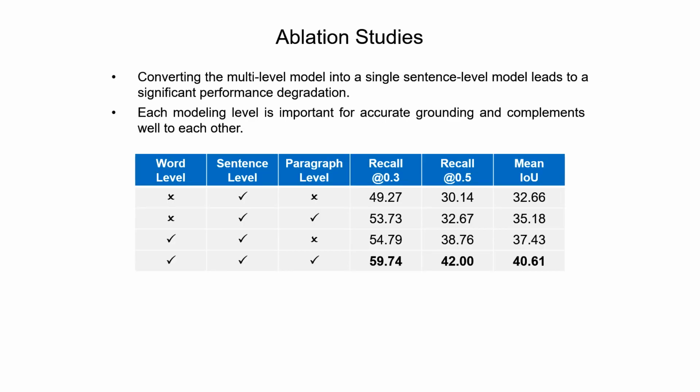Next, we present the first ablation experiment, which is on the impact of different modeling levels. Results are shown in the table. Firstly, we observe that converting the multi-level model into a single sentence-level model leads to a significant performance degradation. Secondly, each modeling level is important for accurate grounding and complements well to each other.